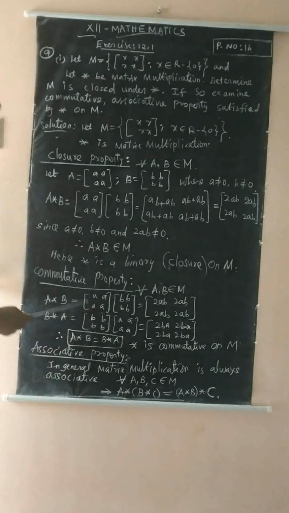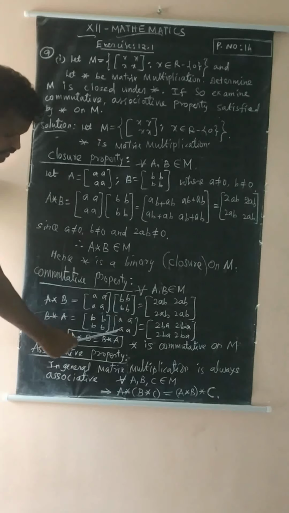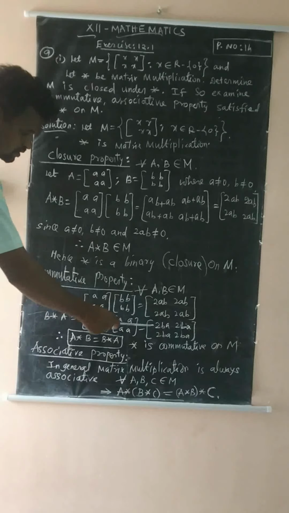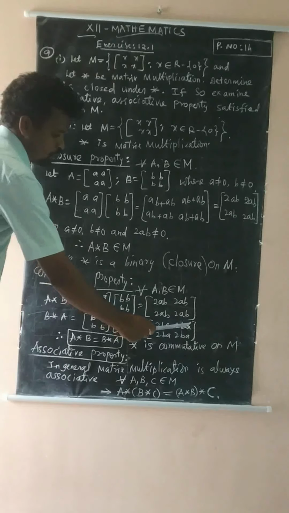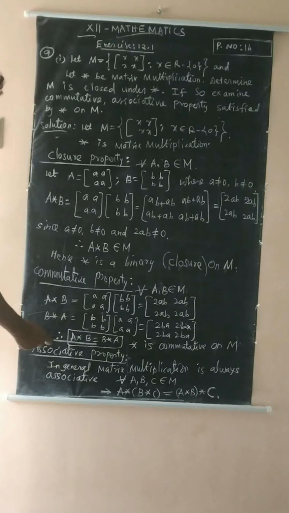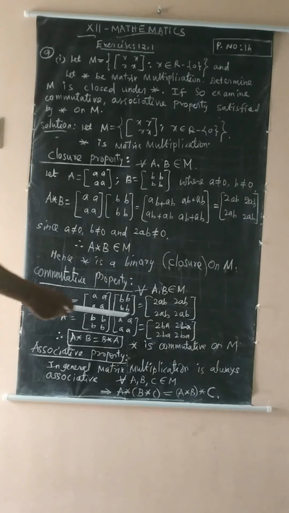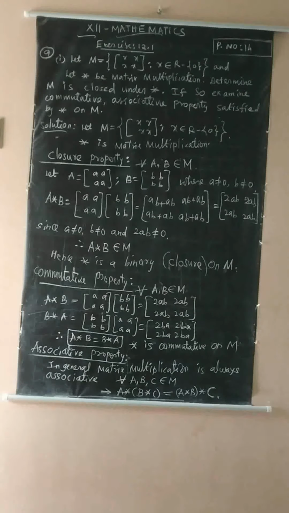So we can choose again B star A. First we fill in matrix B, second A. The product is 2BA. These two are the same. So therefore A star B is equal to B star A. So these two are equal. So star is commutative on M. That is the proof.